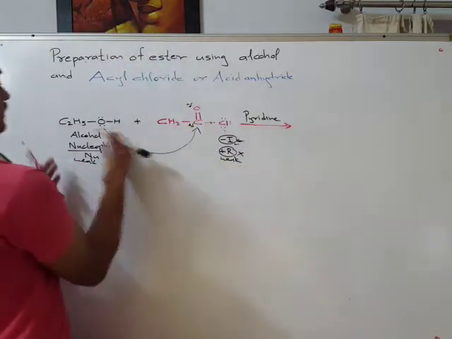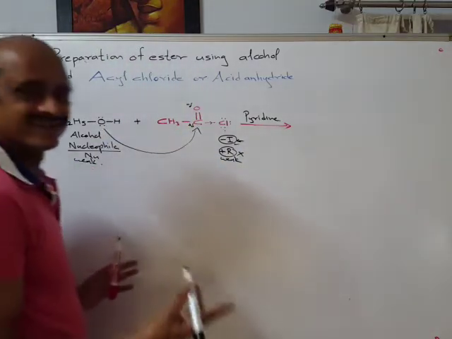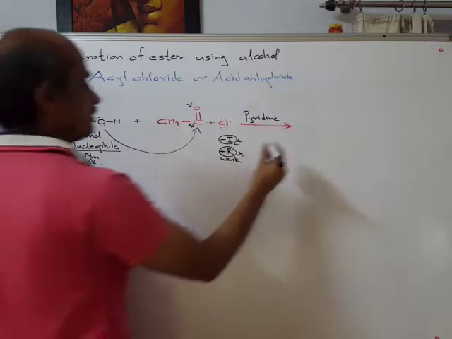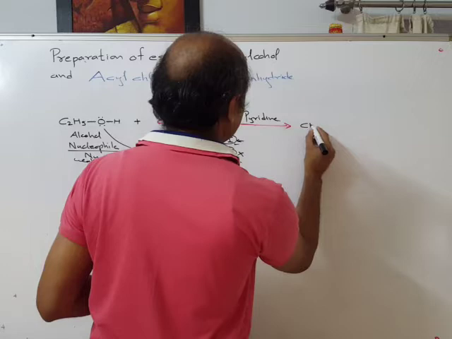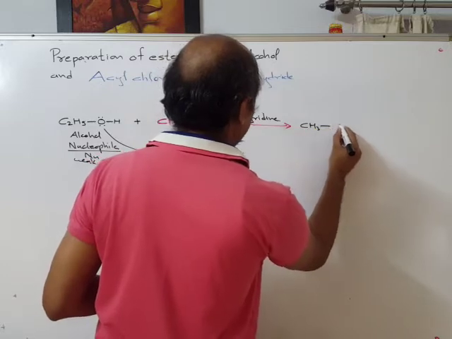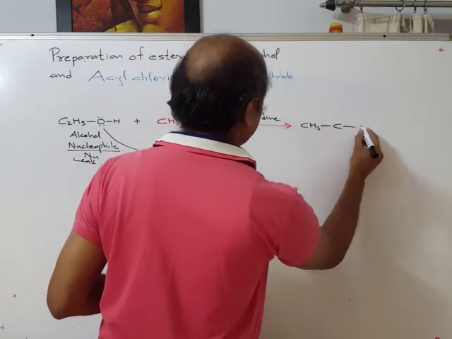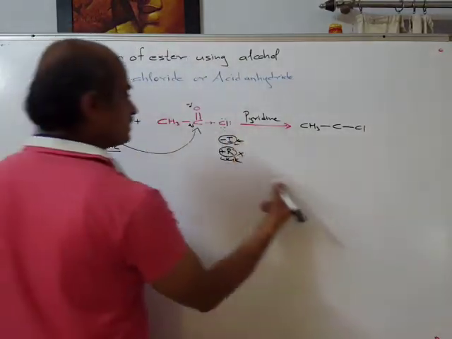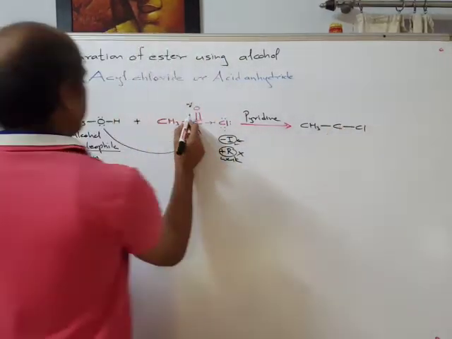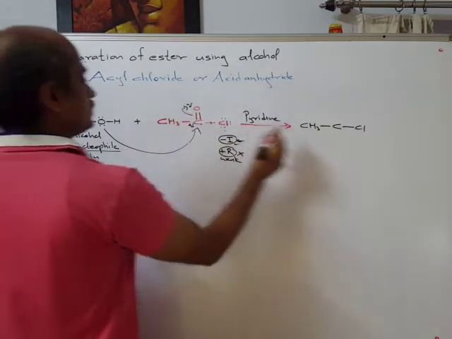Now I will use a single color for the sake of simplicity initially, although I have written this chlorine, and the moment the lone pair forms a shared pair, pi electrons will go to oxygen.